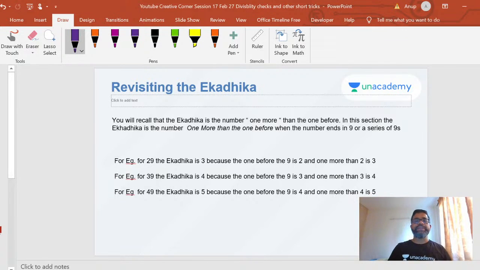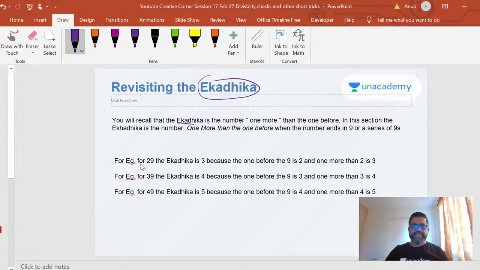Before that, we need to revisit something we did in some of the previous classes. For those of you who are not familiar with it, that's okay, I'm going to explain again. You've got to know this term ekadika. Ekadika means, in Sanskrit, by one more, by one more than the one before. If you go through these three examples, you'll be thorough with it.